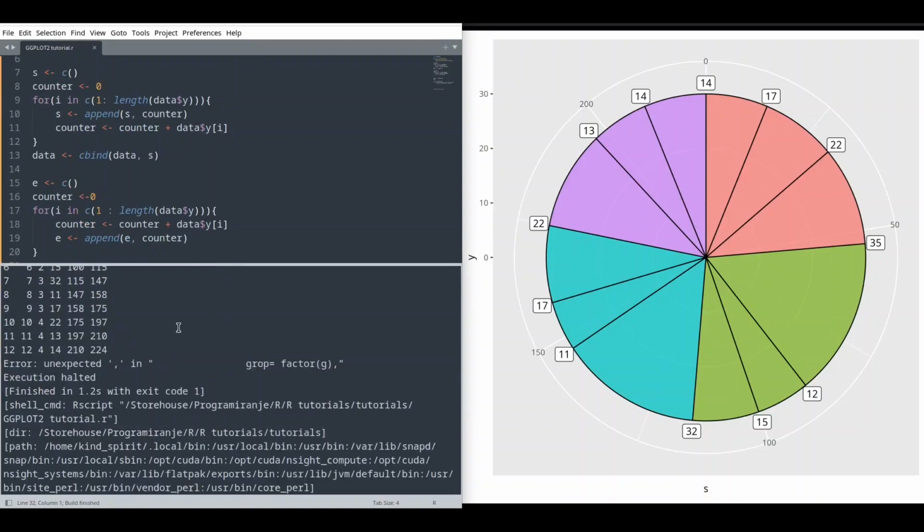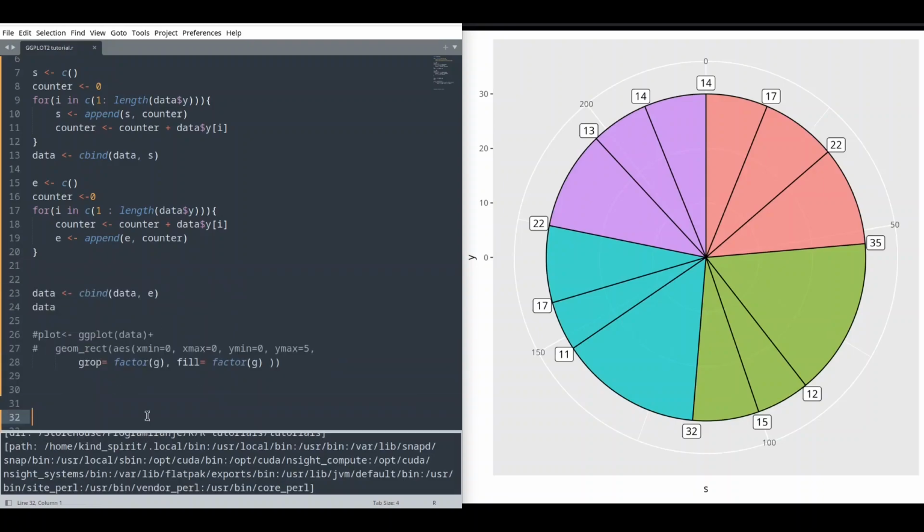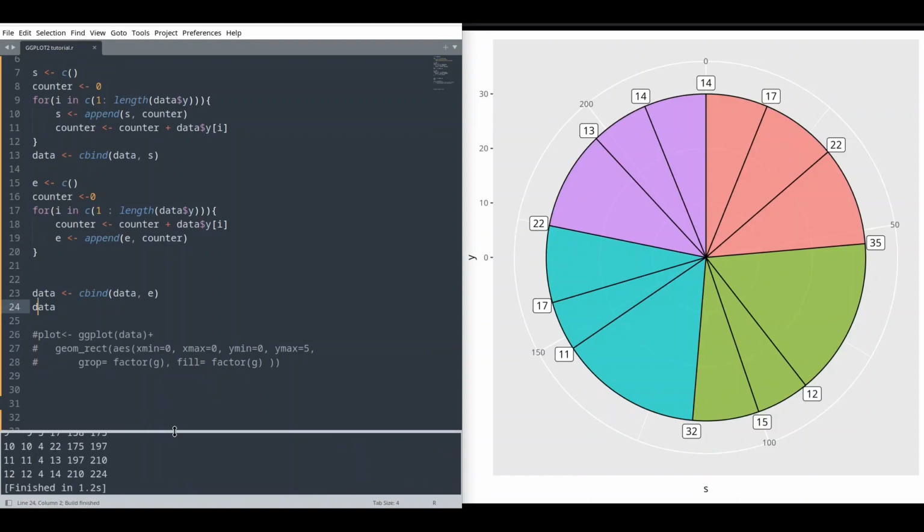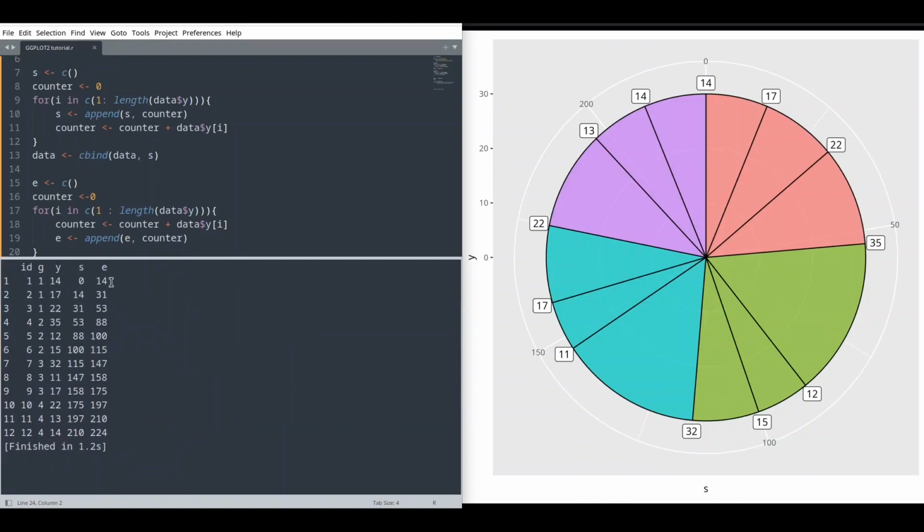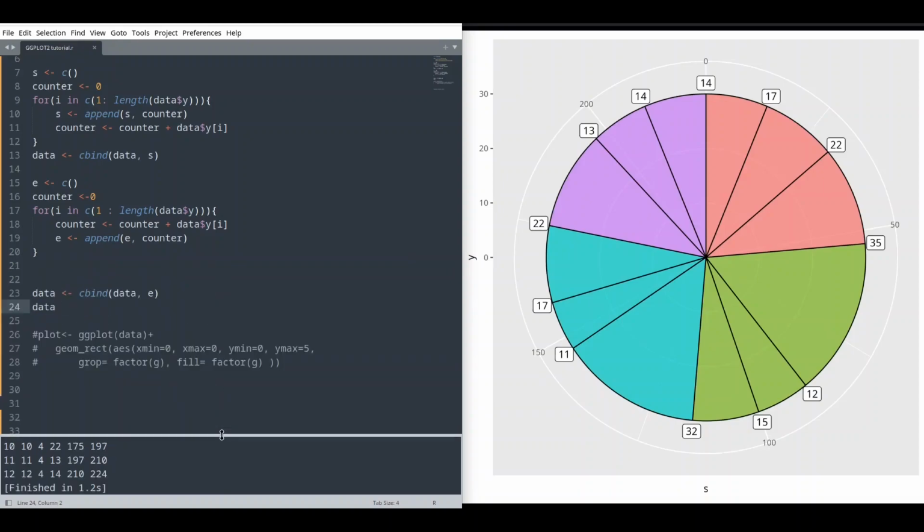Okay, I probably have some typo in here. I have to comment all of 3 lines. Run it again. Let's see what we have. Now we have starting and ending point. So first rectangle is going to start on point 0 and is going to end with point 14. So 14 is our width. Second rectangle is going to start on point 14 up to point 31. Third with 31 up to 53. So this is totally fine.